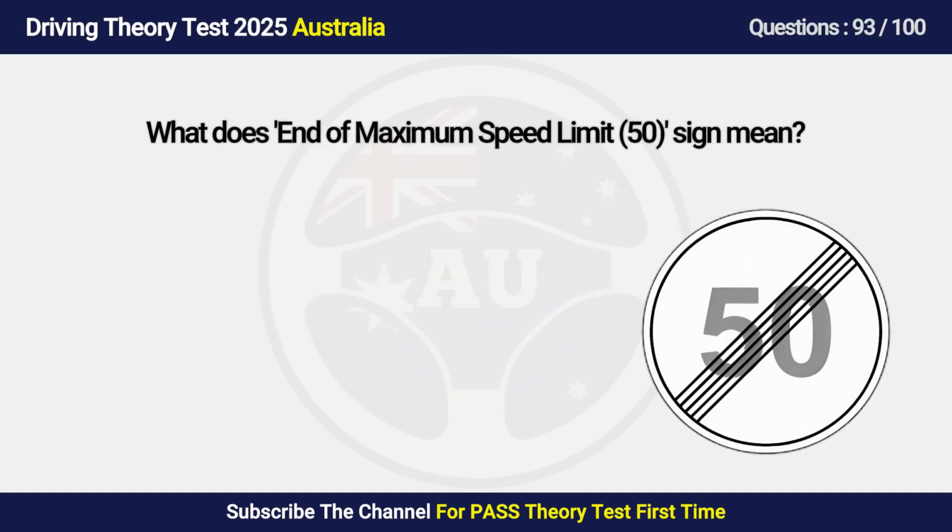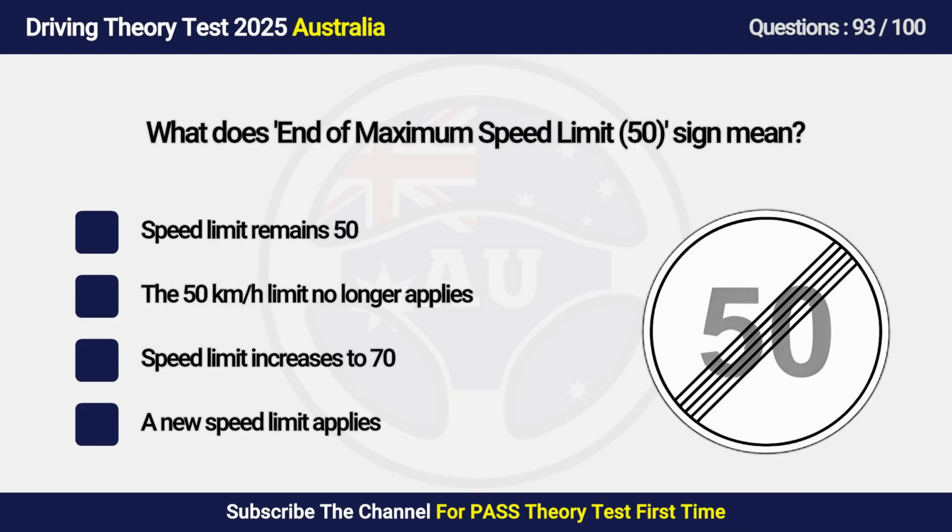Question 93. What does the end of maximum speed limit 50 sign mean? A. Speed limit remains 50. B. The 50 km/h limit no longer applies. C. Speed limit increases to 70. D. A new speed limit applies.